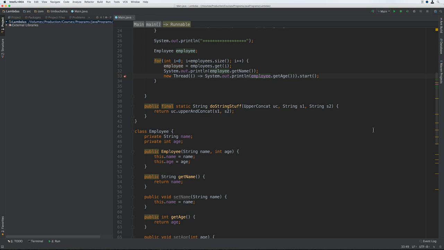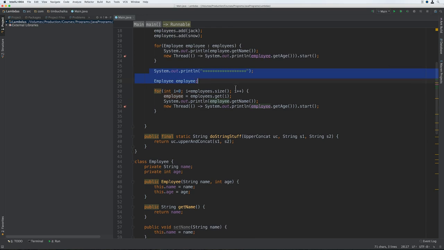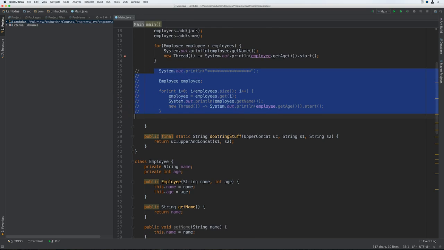Alright, before we close this lecture, let's go back to using an enhanced for loop to print the employee names and ages again. So I'm just going to comment out this other code here now. I'll leave the code that we originally had in there. Now, using Lambda expressions, we can actually do better than this. We're printing the ages in another thread to demonstrate a point. Let's just print the ages in the current thread now.